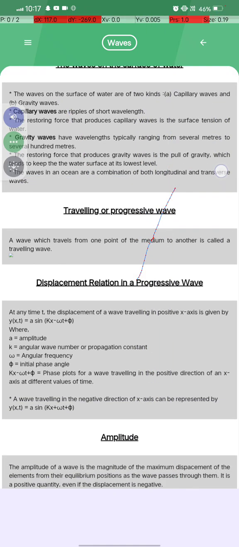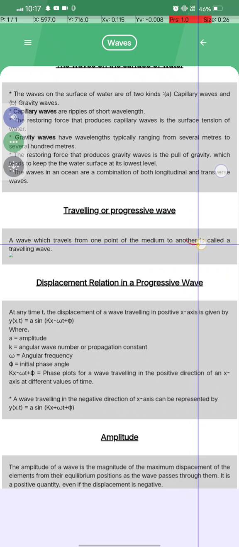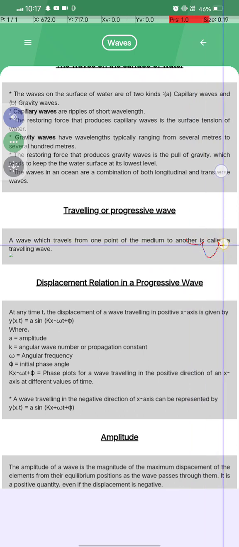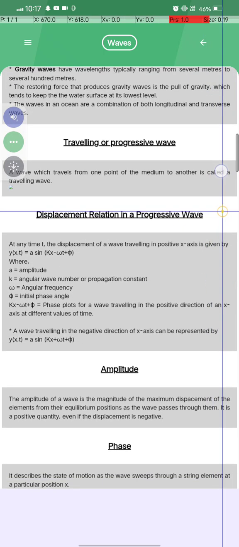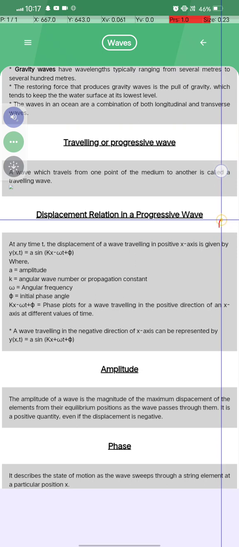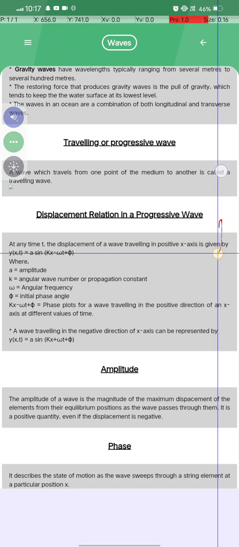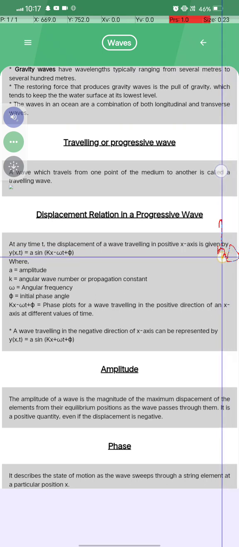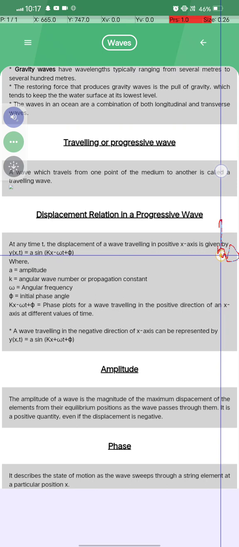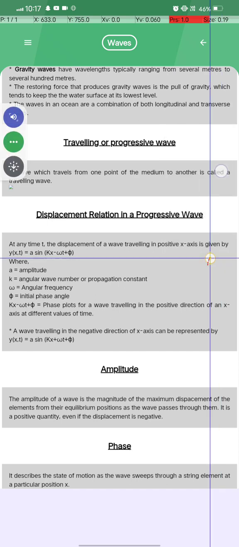ठीक है, देखा जाए, the wave which travels from one point of the medium to another is called a traveling wave. Displacement relation in a progressive wave: at any point x and time t, the displacement of a wave traveling in the positive x-axis is given by y(x,t) = A sin(kx − ωt + φ). ओके, ये हमारा फॉर्मूला है।